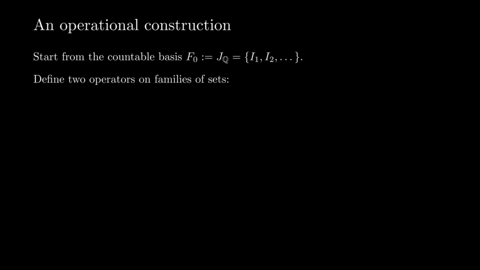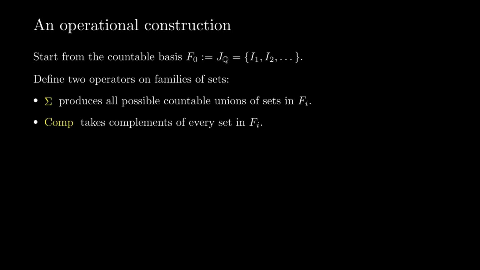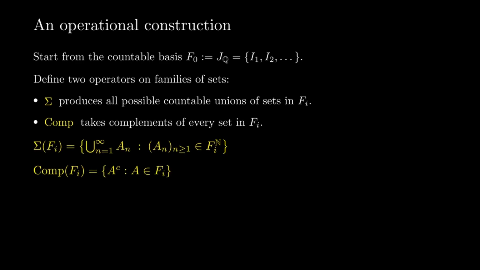Now we switch from an abstract definition to an operational recipe. We start from the countable rational basis, and we call it F0. From any family Fi, we generate the next family Fi plus 1 using two operators. Sigma produces all possible countable unions of elements of Fi. Comp takes complements of every set in Fi. Here is the formal definition of sigma of Fi. And here is the formal definition of comp of Fi. The recursive step is Fi plus 1 equals sigma of Fi union comp of Fi.